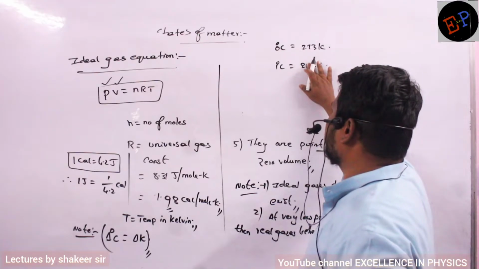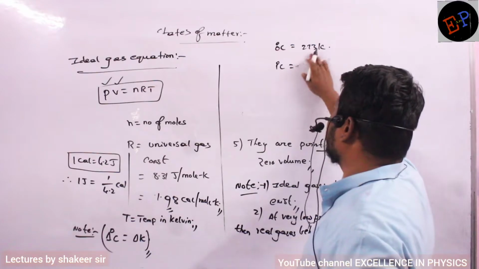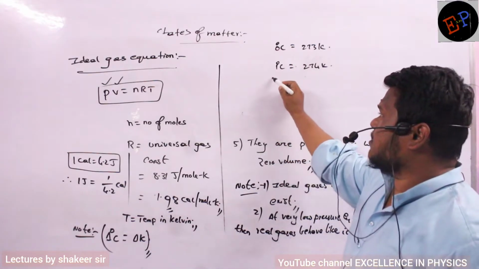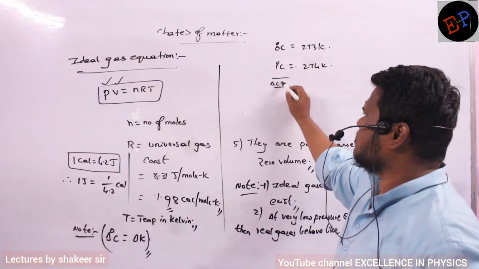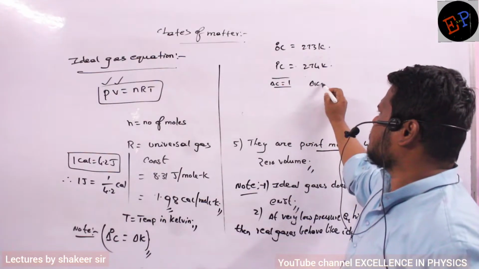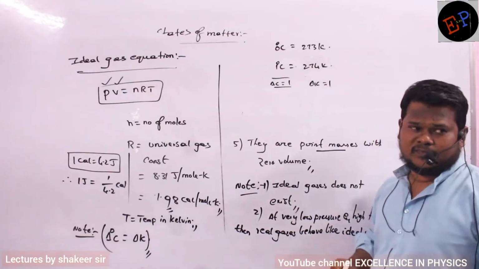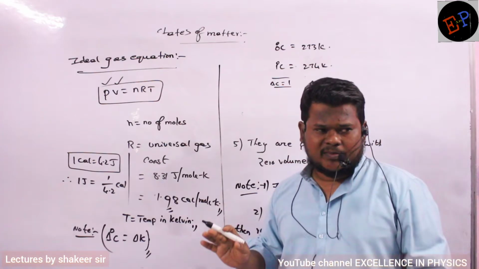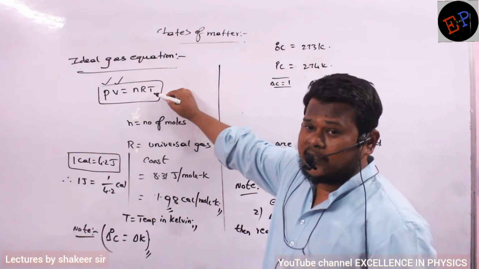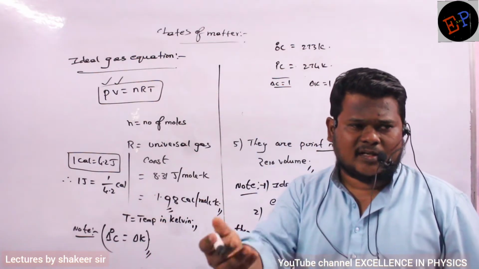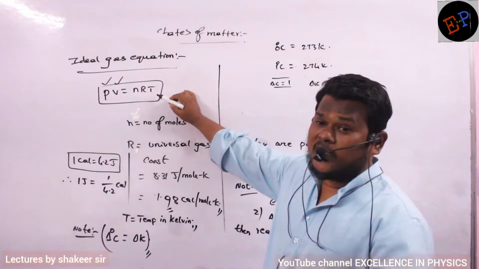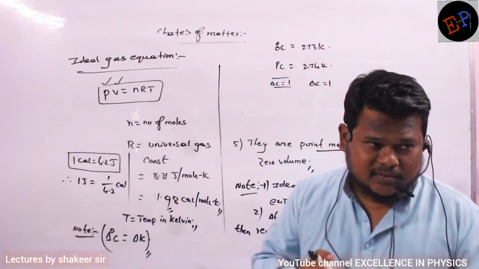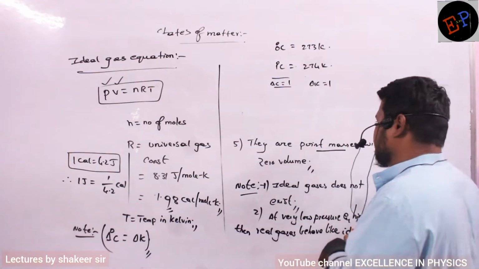So what is the rise in Celsius? Delta C is how much? 1. Here delta K is how much? This is also 1. Changes are equal, but temperature magnitudes are not equal. So you should remember: wherever you get delta T, you can write directly in Celsius or Kelvin, both are the same. But where you have only T, you have to write in Kelvin scale, you should not write in Celsius scale. Is the difference understood? Make a note up to here.